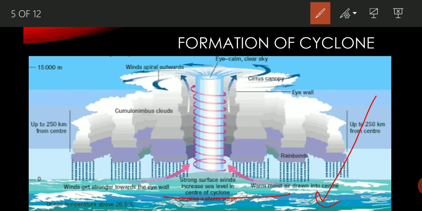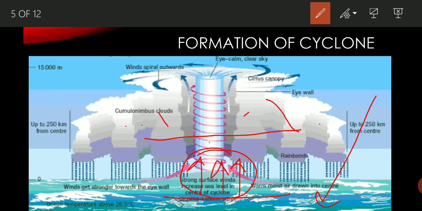The air present near the water becomes hot and moves upward, creating a low air pressure zone here. When it moves a certain distance, the temperature cools down, and because of that it forms cloud. Here you can see this is the cloud.